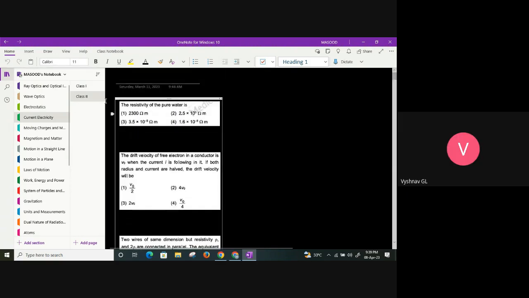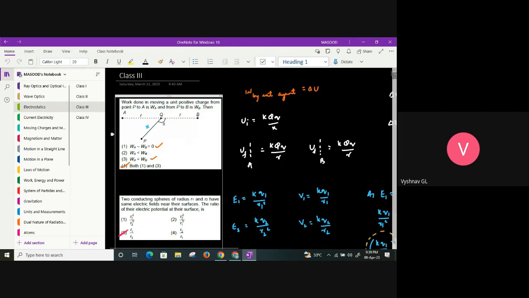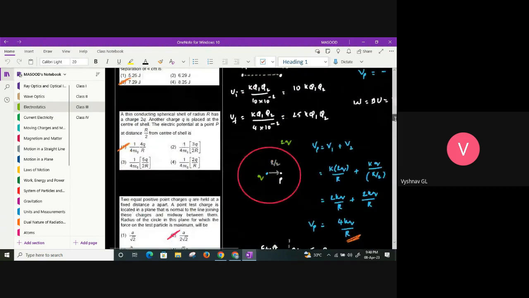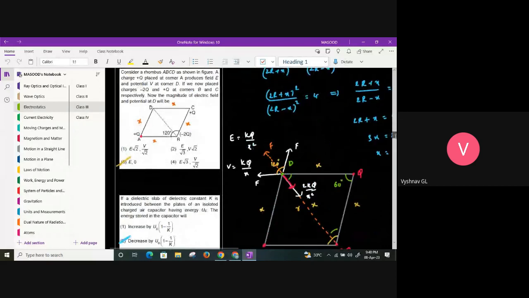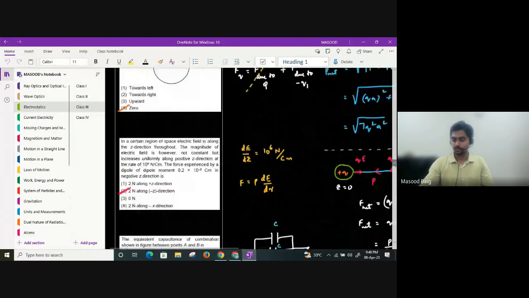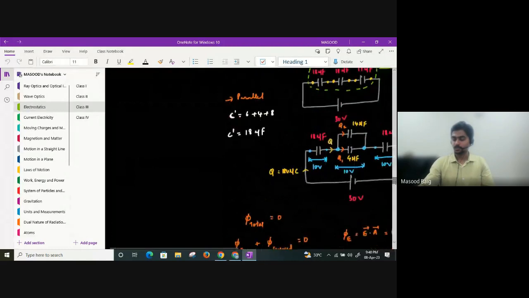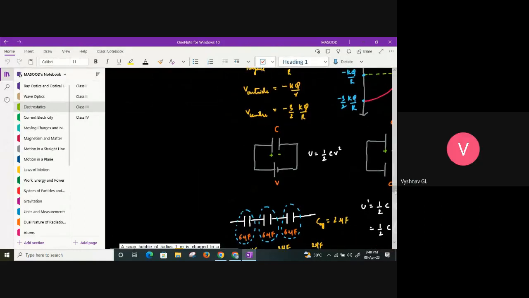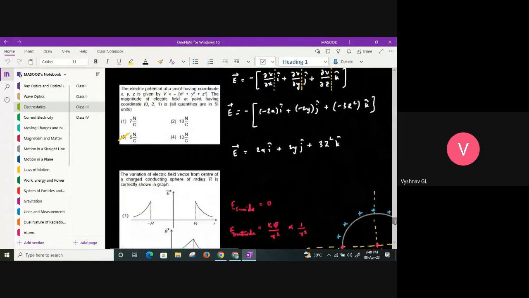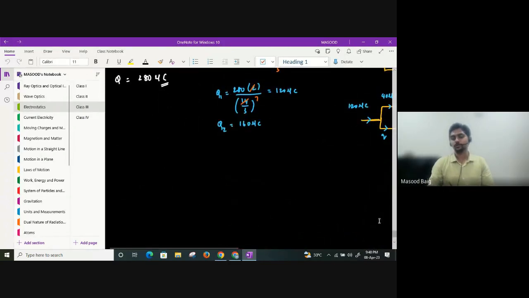Sir, doubt. Please ask. When we are having a conductor, we are saying that there are no charges present inside the conductor, and hence there is no electric field. But it is written that the charges arrange themselves on the surface whenever we give some charge. I never said that there is no charge inside the conductor. I said that in order to make the field inside the conductor zero, charges are going to get distributed on the surface. Sir, does that happen only when there is an external electric field, or does it usually also happen? No, for a general isolated conductor also the charges are on the surface only.